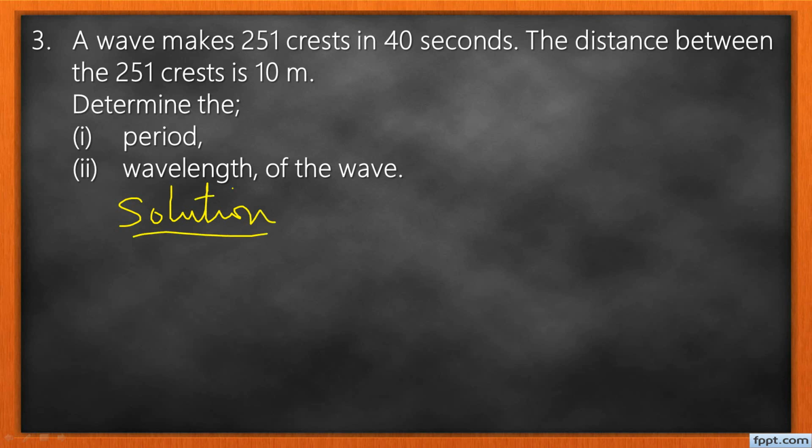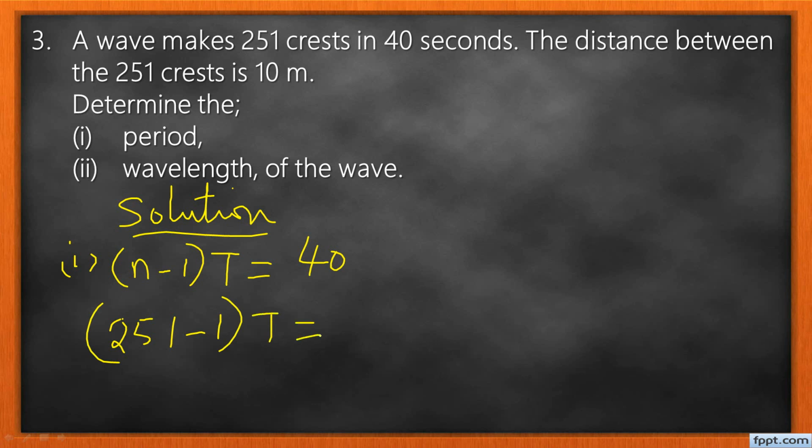In our solution, because they are asking for the period, we'll use n minus 1 into the period is equal to the total time, 40 seconds. The n is 251, minus 1, times T is equal to 40 seconds. So T is equal to 40 over 250, and you get an answer. You write it in seconds properly.